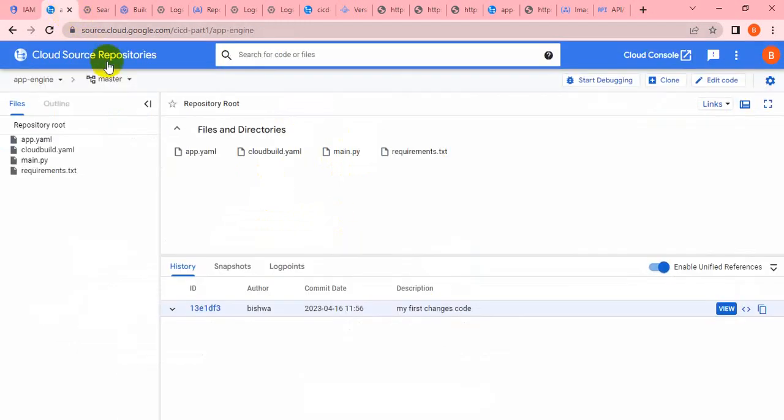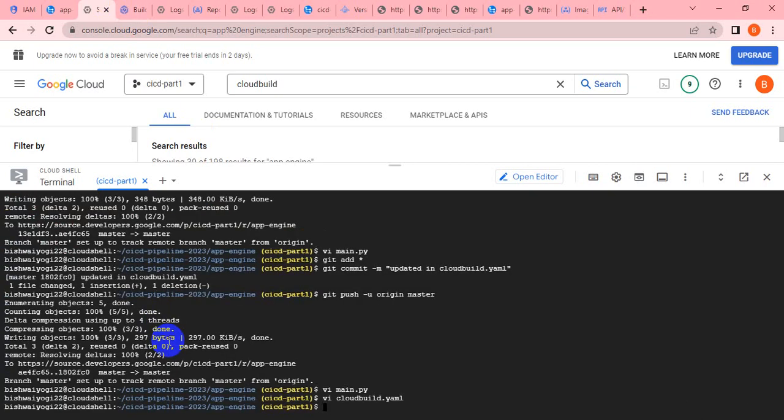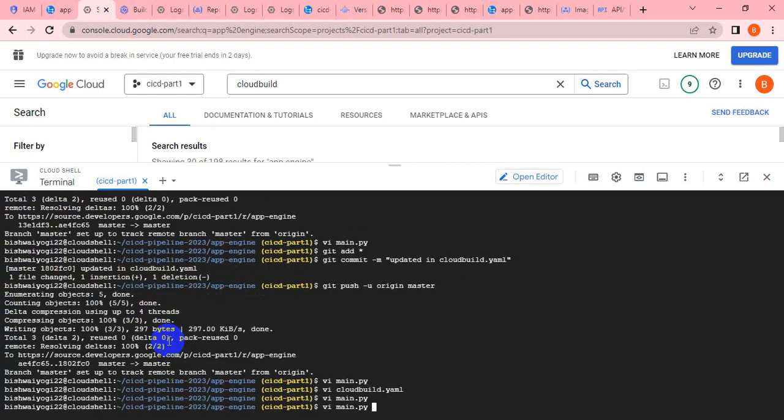Okay, so let me go to the source code. Let me change something here. Let me change the version to version 4. Okay, let me save it and let me post it.